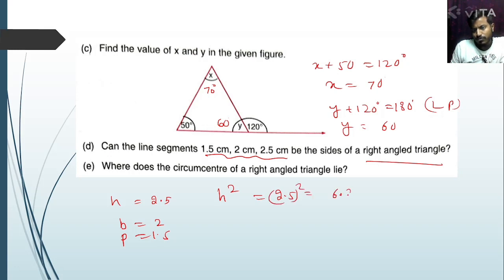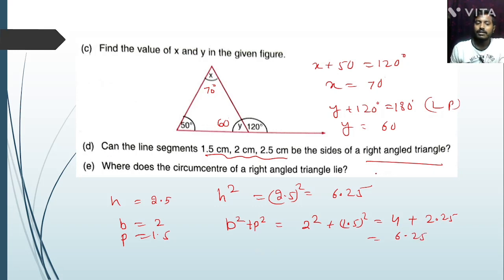Now base square plus perpendicular square. Okay, check. That is 2 square plus 1.5 square. 2 square means 4 plus 2.25. Now 4 plus 2.25 is 6.25. So also correct. So it is a right angle triangle.